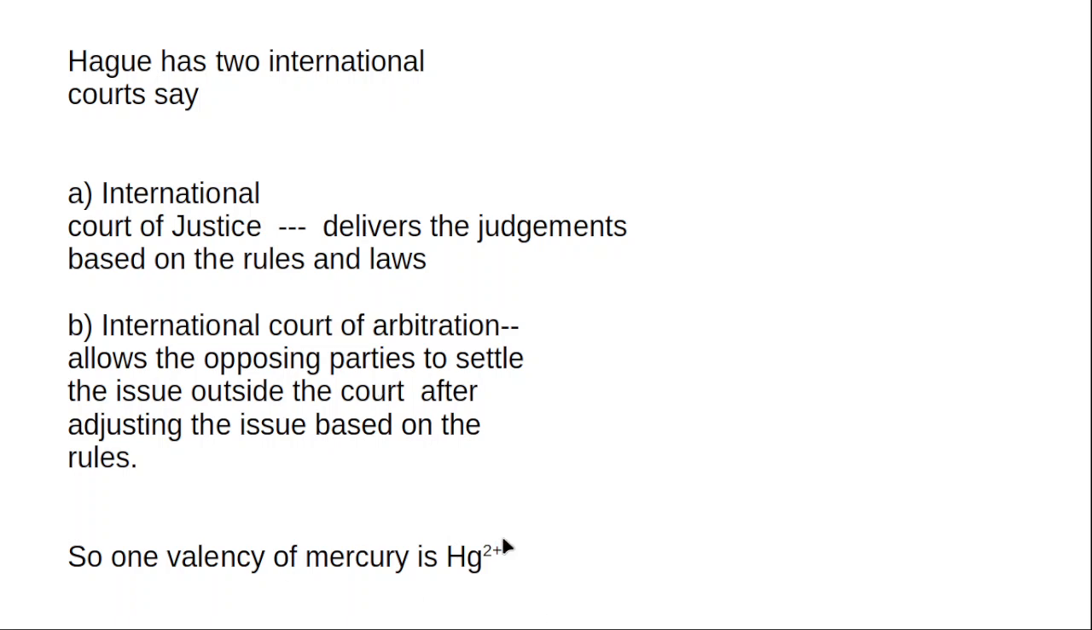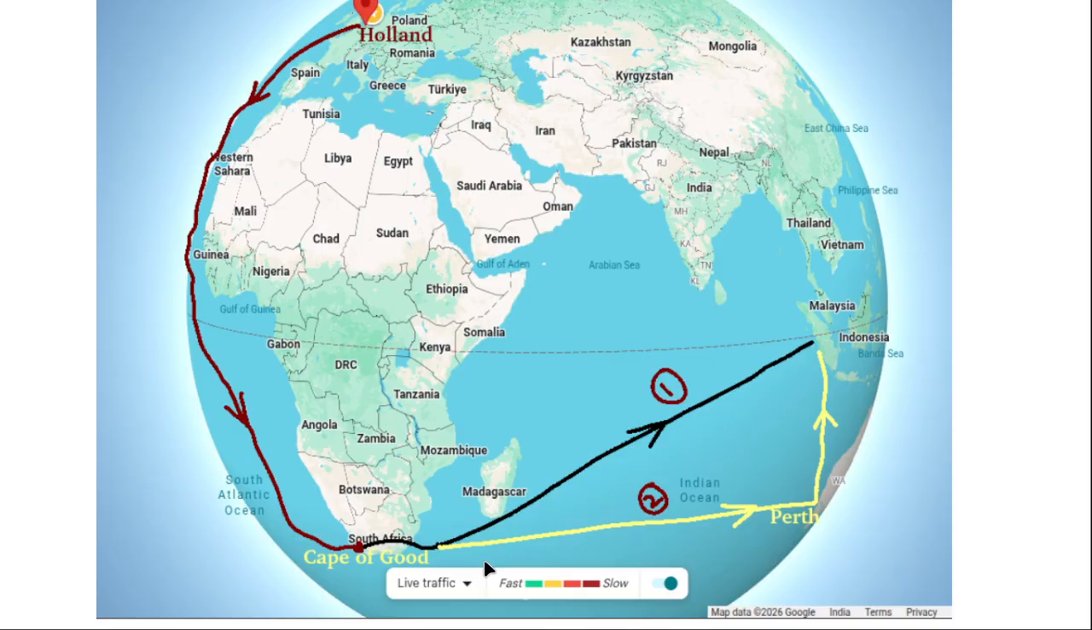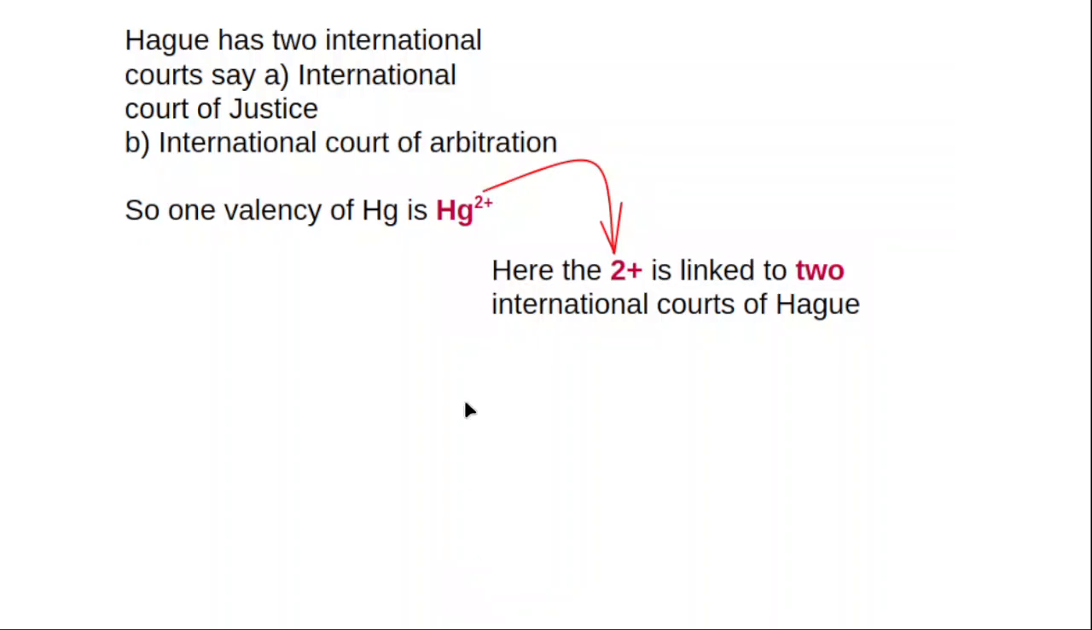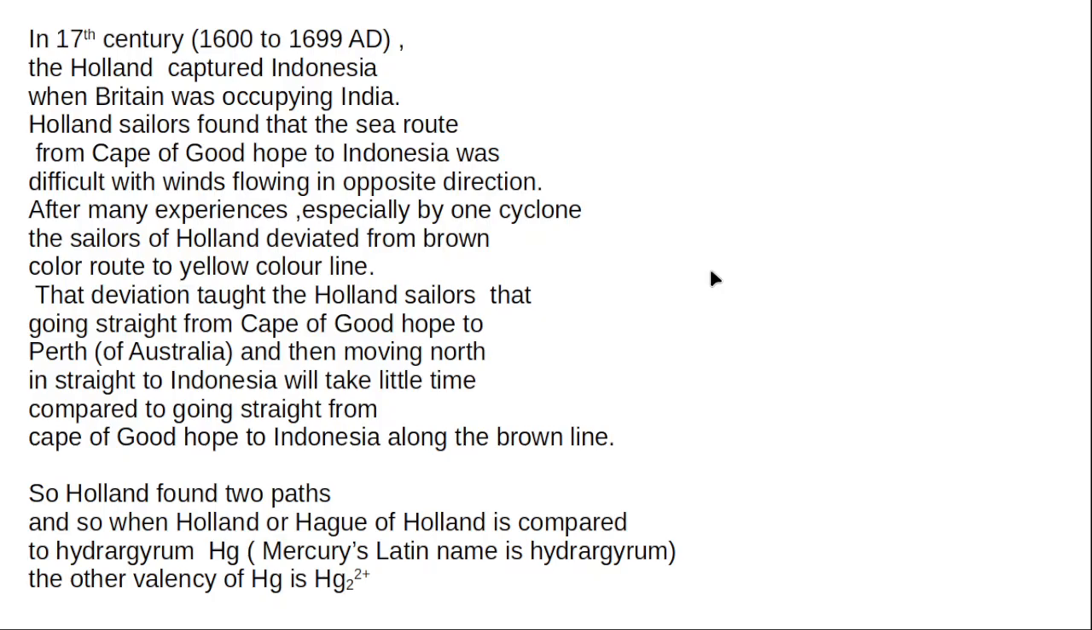So one valency of mercury is Hg2 plus. See that Hg2 plus. Hague has two international courts, the International Court of Justice and the International Court of Arbitration. So one valency of Hg is Hg2 plus. The 2 plus will remind you of two international courts of Hague. Okay. Let us discuss the other valency.